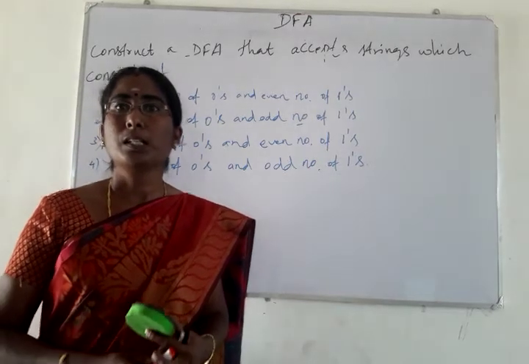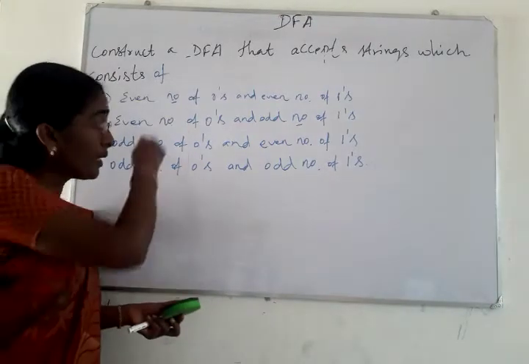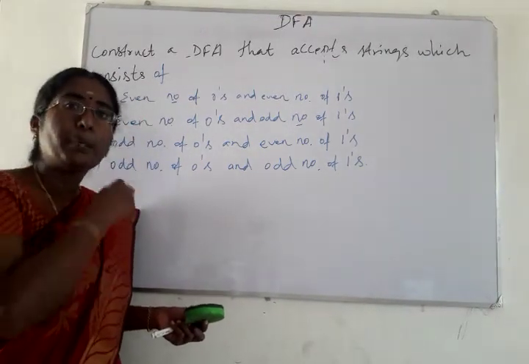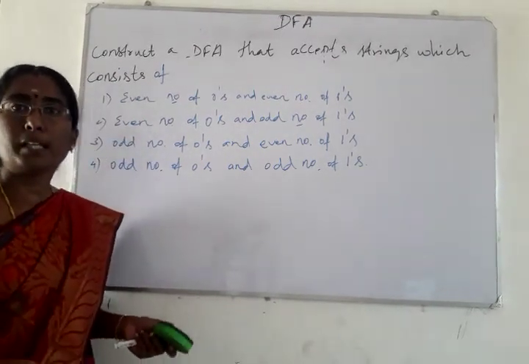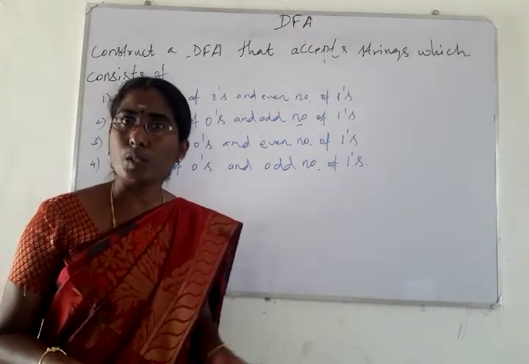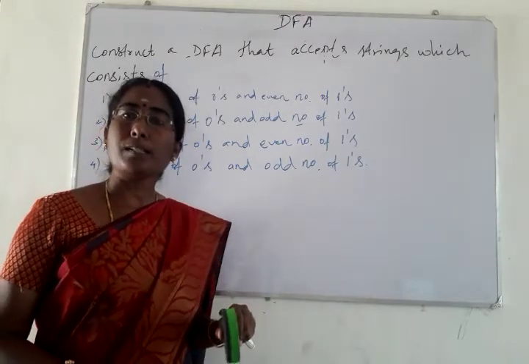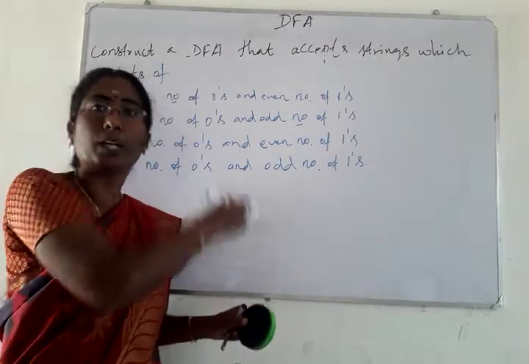Hello friends, now we will construct a DFA that accepts this set of conditions. In the previous video, we constructed a DFA that accepts only an even number of zeros. There is no restriction on the number of ones. But in this example, we are to construct a DFA that accepts these four conditions.